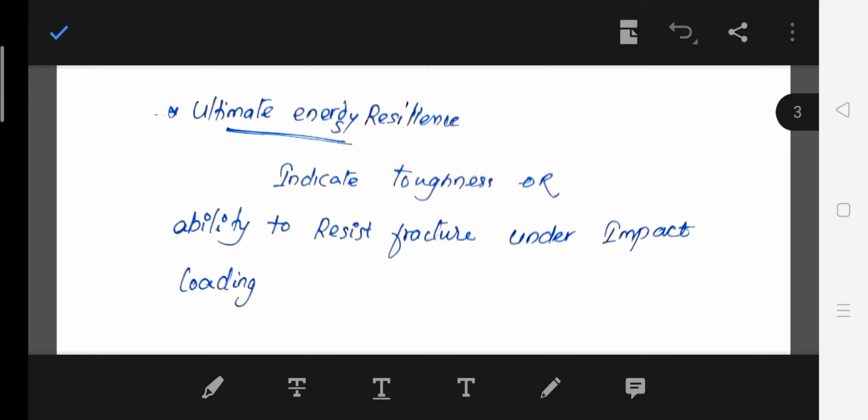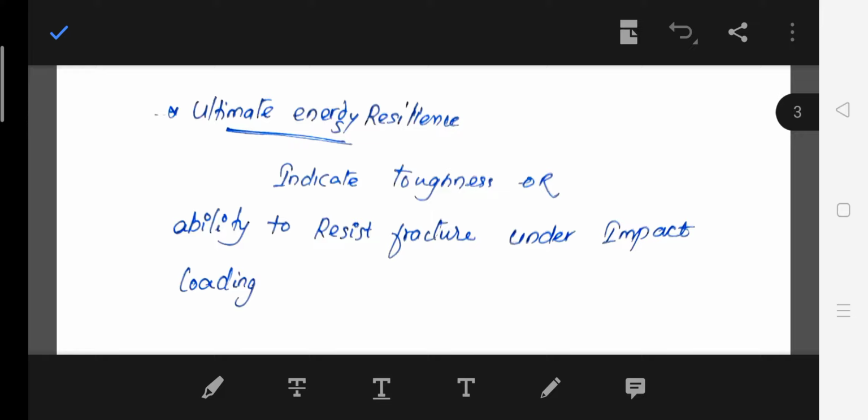So modulus of resilience is the ability of a material to absorb energy within the elastic limit without undergoing permanent deformation. So ultimate energy resilience indicates toughness or ability to resist failure under impact loading. So all these concept theories should be very clear before you go into the problem section. Otherwise it will be a little bit difficult.